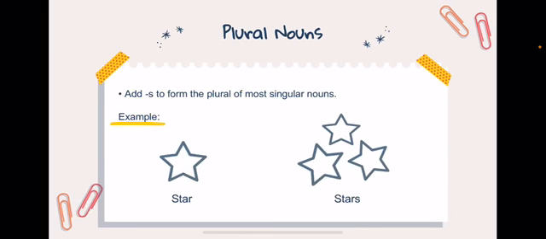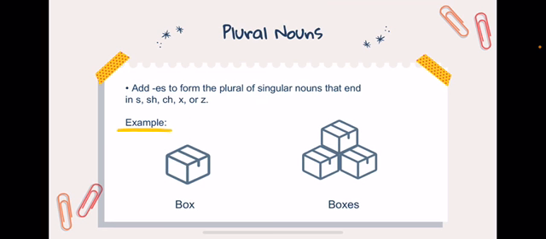Plural nouns. Add s to form the plural of most singular nouns. For example, star, stars. Add es to form the plural of singular nouns that end in s, sh, ch, x, or z. For example, box, boxes.